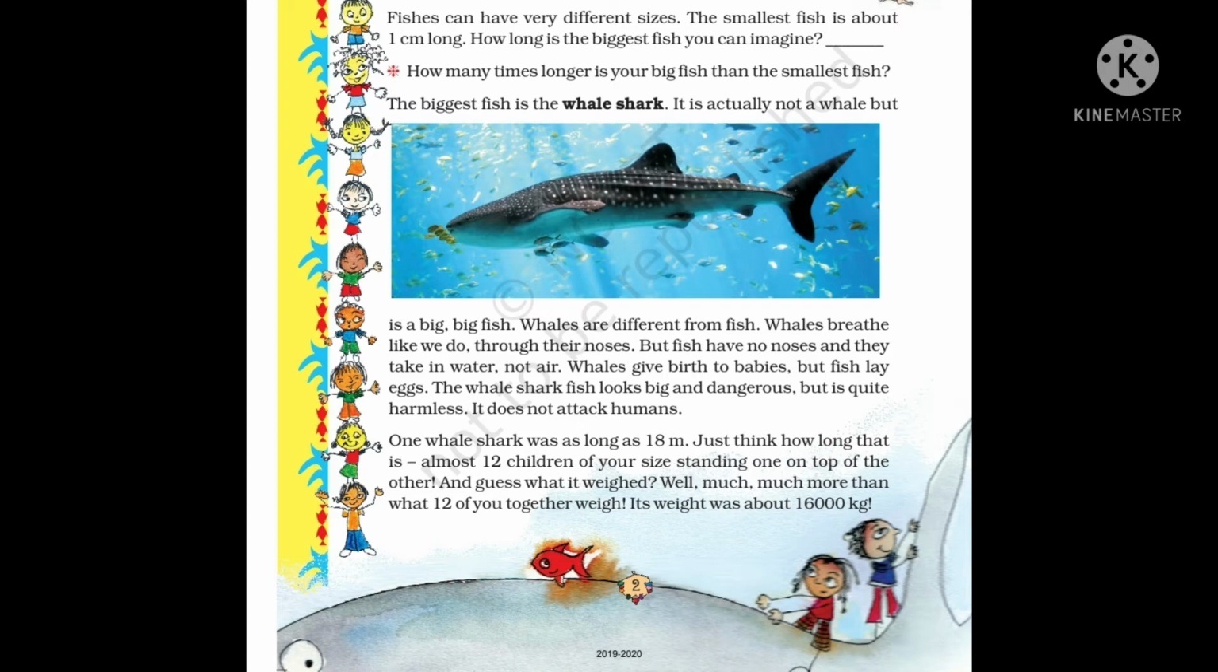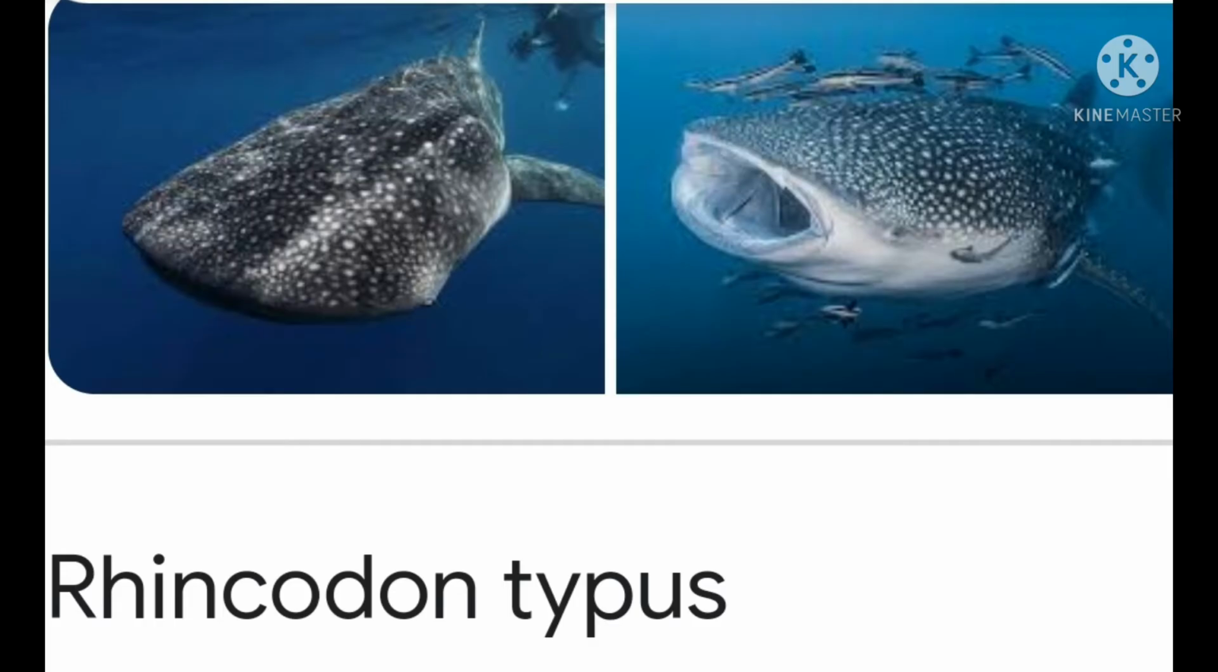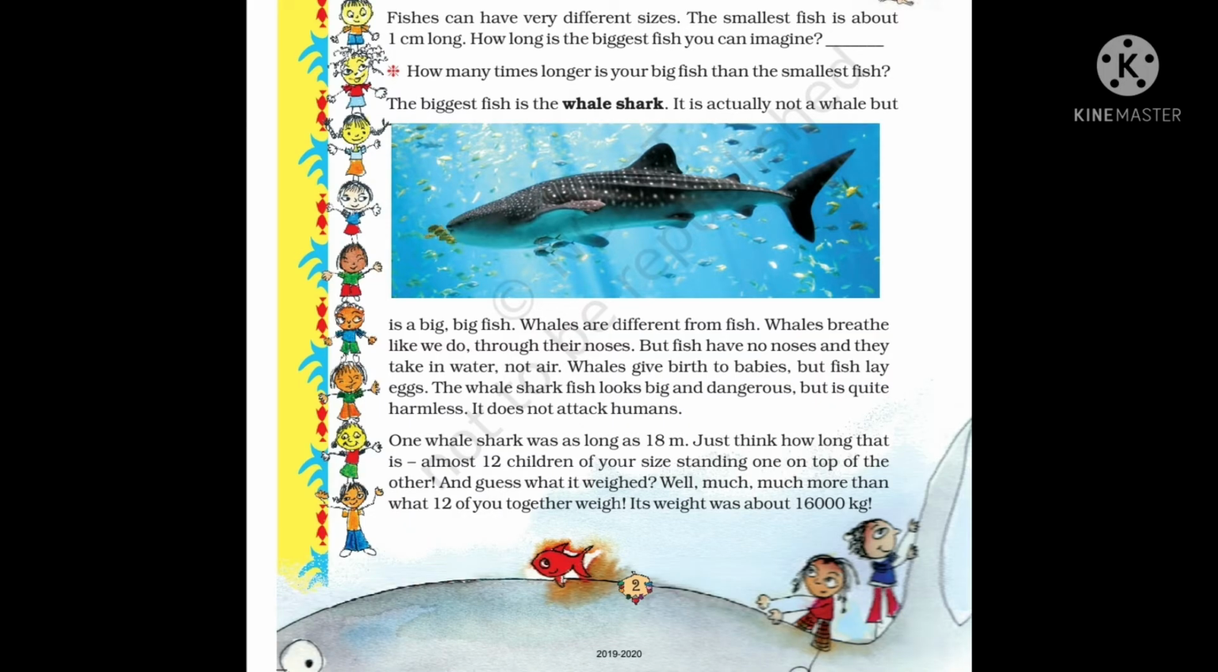The biggest fish is the whale shark. See, this is the whale shark. It is also called Rhincodon typus. It is actually not a whale but a big fish. Fishes are different from whales.